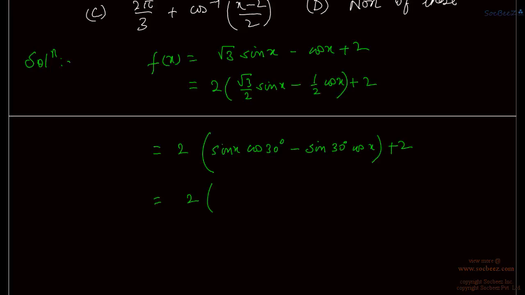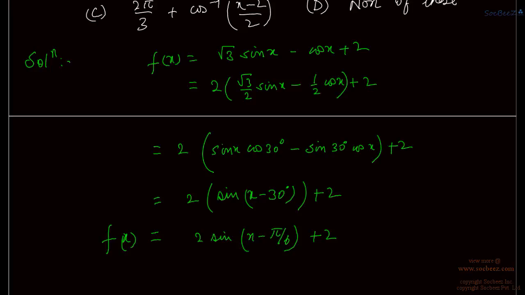Or we have 2 times sin(x minus 30 degree) plus 2. Instead of 30, let us write 2 sin(x minus pi upon 6) plus 2. So this is our f(x), 2 sin(x minus pi by 6) plus 2.